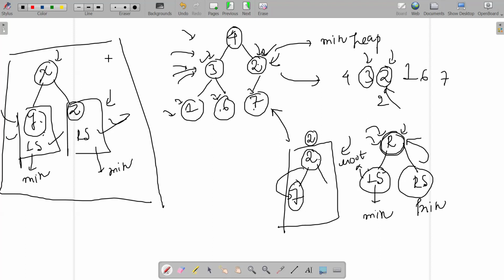Now I say that Y is also greater than X and Z is also greater than X. That means overall X is the smallest in the entire segment. All of you agree with me? Yes. That means the entire segment currently is a min heap only. I don't need to make any changes.